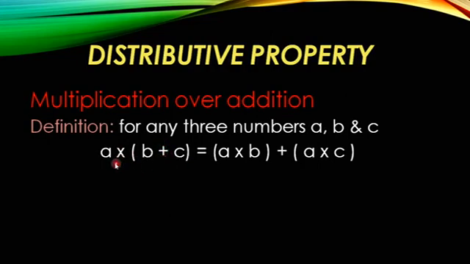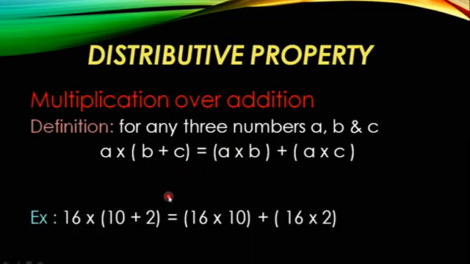If you do this, it is A into B plus A into C. First we multiply these two numbers, then plus A into C. That's what I have written here, A into B plus A into C.